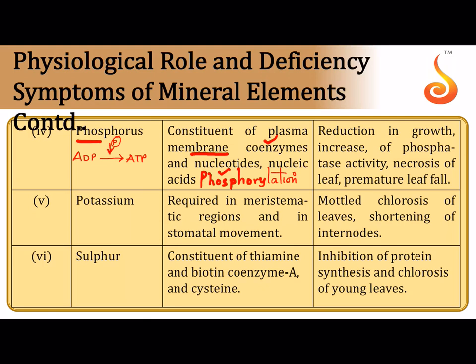The deficiency symptoms are very similar to nitrogen. It also leads to stunted growth, delay in flowering, and then premature leaf fall, like I already mentioned in the case of nitrogen. And most importantly, rather than leaf fall, one has to remember that in phosphorus there is premature bud fall.